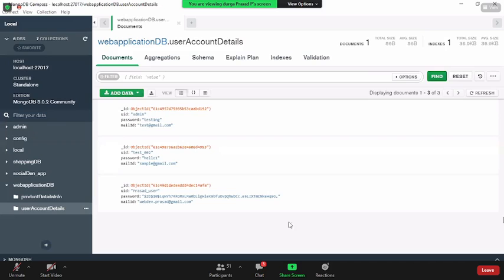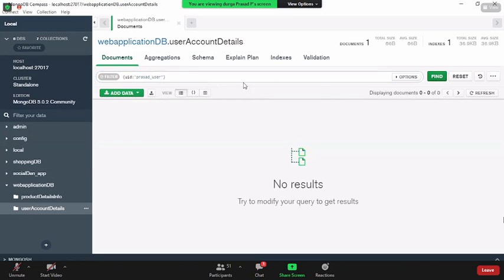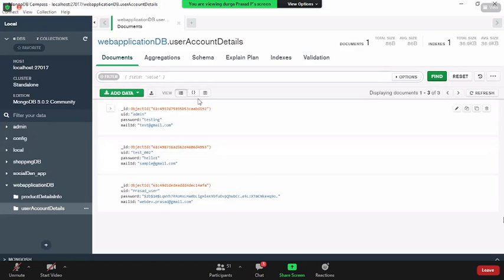Now if I go to the DB and say UID colon Prasad underscore user, and click on this, why does Prasad user not come? Sir, capital P should have been there. Oh yeah, it has to be. Sorry. So now I say UID colon Prasad underscore user.